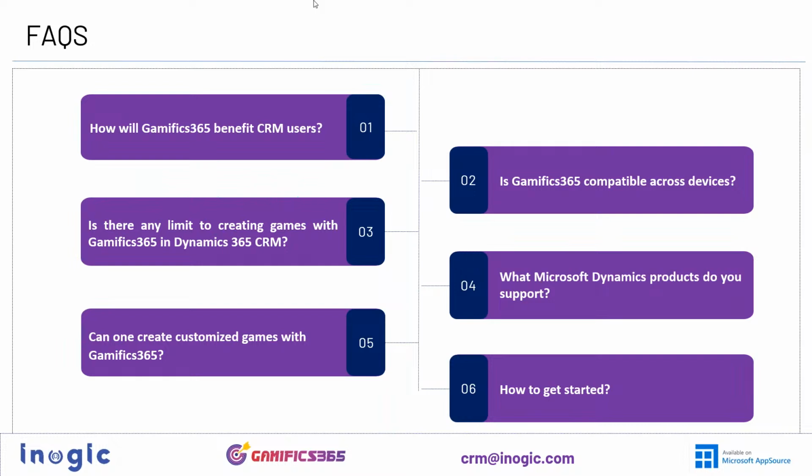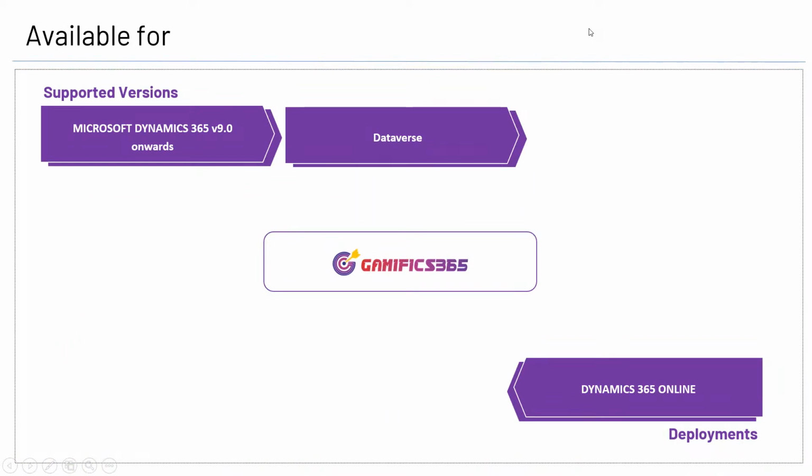Is Gamifix 365 compatible across multiple devices? Definitely yes. It works very well, beautifully on the web, on the mobile as displayed. It also works fine on tablets as well. Well, the next two questions: what Microsoft Dynamics product do you support, and how do you get started? The answers are present on the next slides. But before I move to the next one, the Gamifix 365 is available in the form of Dynamics 365 online as a part of the deployment, whereas the supported versions are Microsoft Dynamics 365 version 9.0 onwards, and of course on the Dataverse.